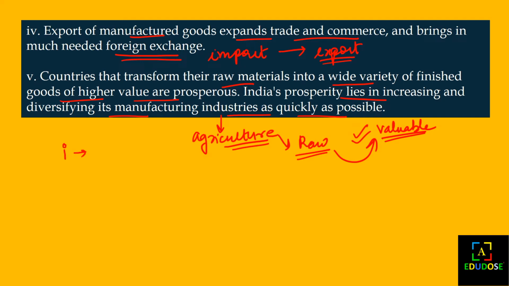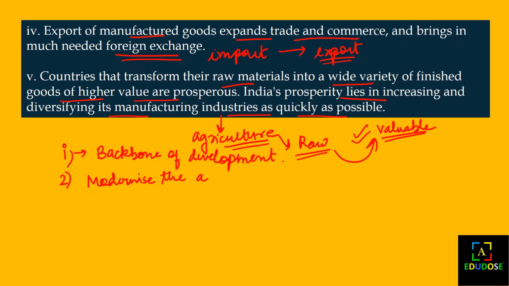The first point is what? To sum up the answer, the first point says that it is the backbone of development. Then the second point is what? It modernizes agriculture. So these are some highlighted points so that you can remind yourself of the points that you have to conclude with in your 5 point or 3 point answer.